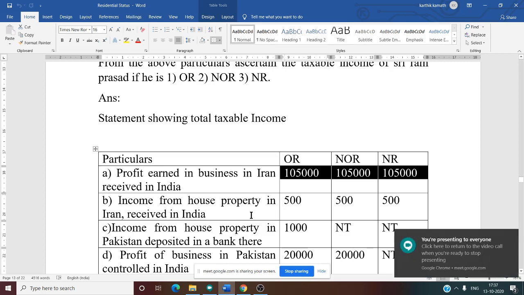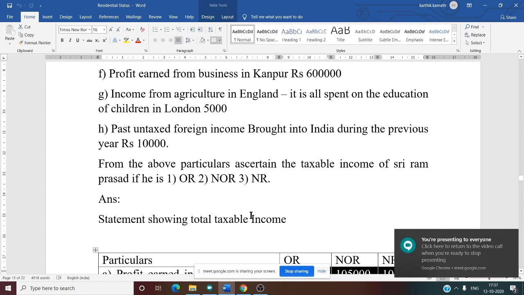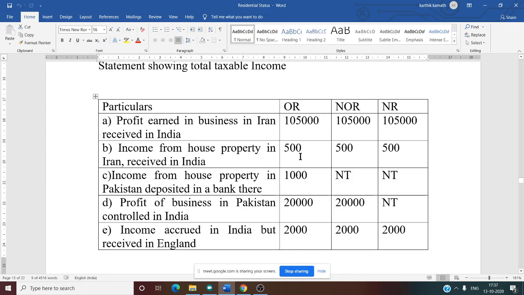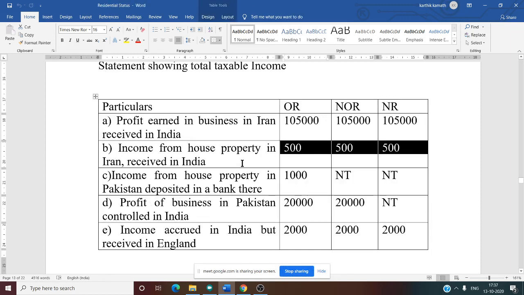Now second one, same thing. Again, same thing we need to do. Second, you need to write income from house property in Iran received in India. Same thing you need to write. All three are taxable. You know, all three are taxable. Why? Because here it is received in India. Source is outside India, doesn't matter. Everyone is taxable.